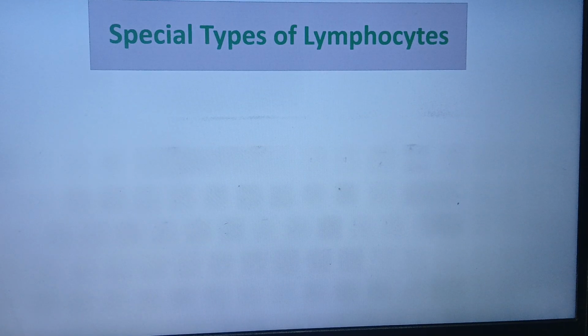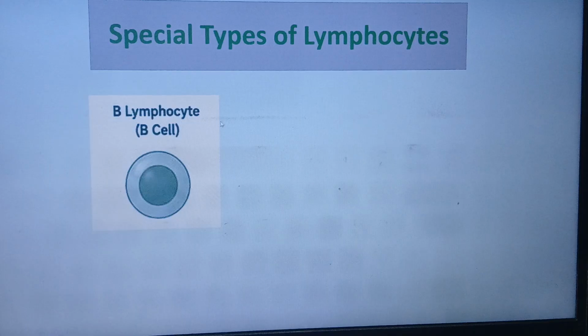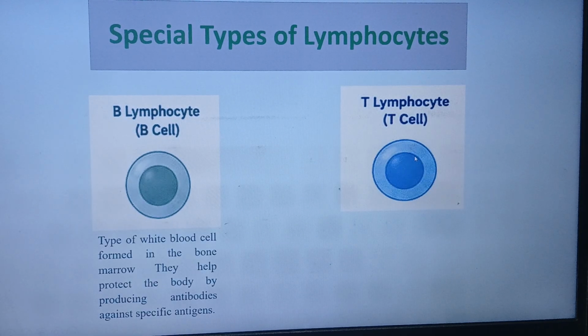Now, which cells are responsible for this type of response? The cells are a special type of lymphocytes, the B lymphocytes and the T lymphocytes. Now, what are the B lymphocytes? These are a special type of WBC. These are formed in the bone marrow, and they produce antibodies against a specific antigen.